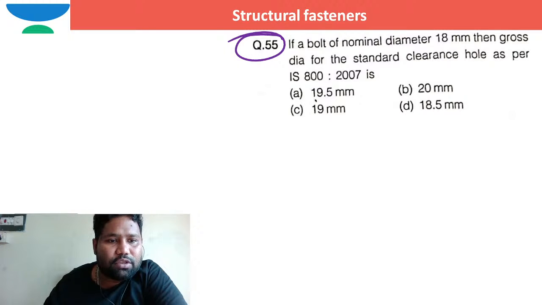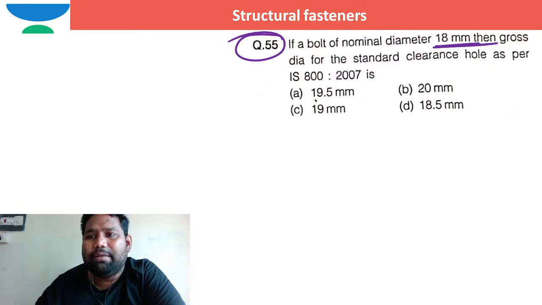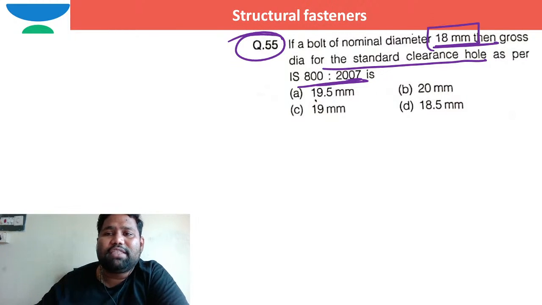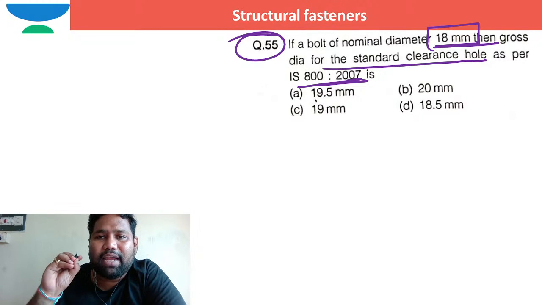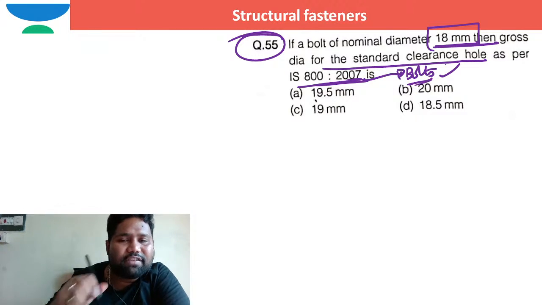So moving to the next question. If a bolt of nominal diameter 18 millimeter, then what is the gross diameter of the standard clearance hole as per IS 800 2007? Bolt of diameter 18 millimeter. So this is not a rivet. Please understand, this is as per IS 800 2007. This is for bolts, not for rivets. The clearance value for bolts is different, for rivets are different.